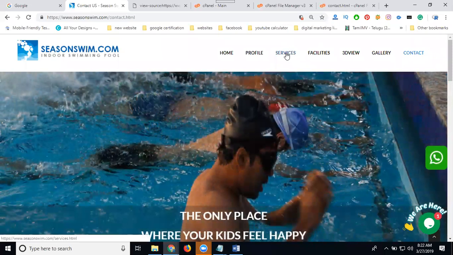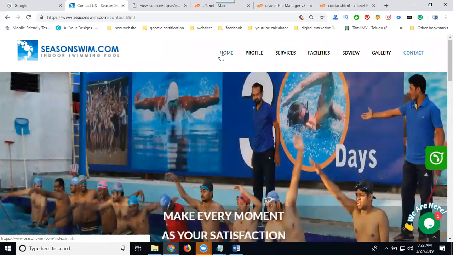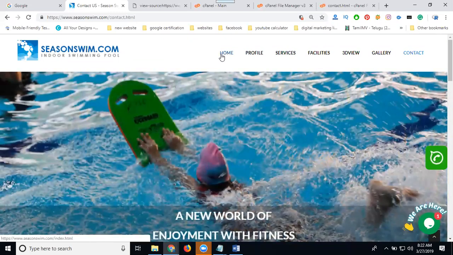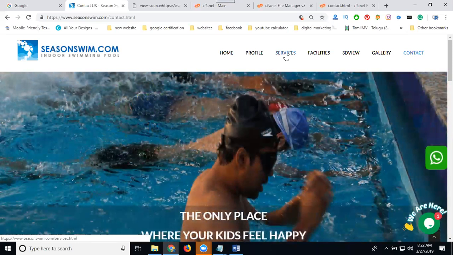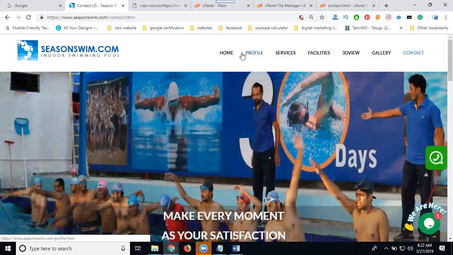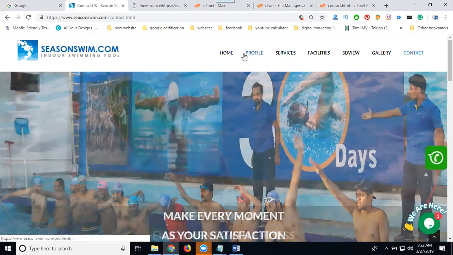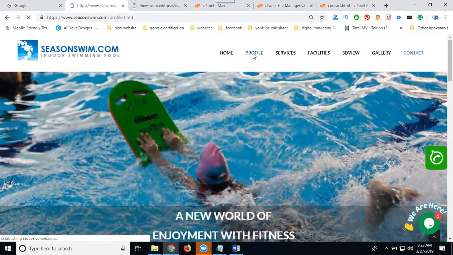You can use the services option. So, clear: for any static website, when writing SEO title and description, the first priority is the home page. The next priority is the contact us page. Once your keyword reaches your character limit, the third priority is services. The common facilities are 3D view, gallery and profile. Write for each page the title, description and keywords.